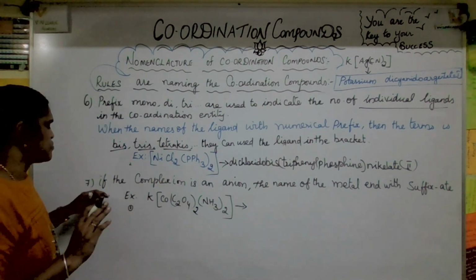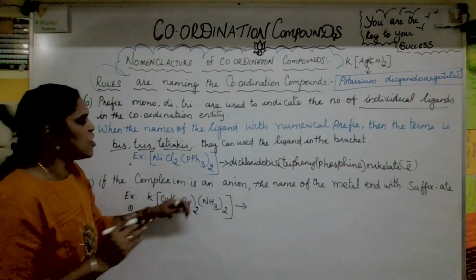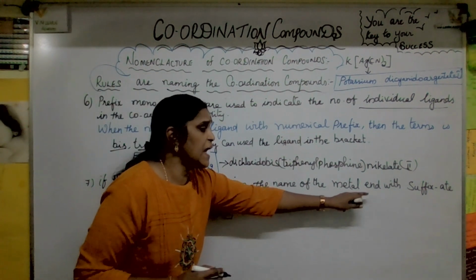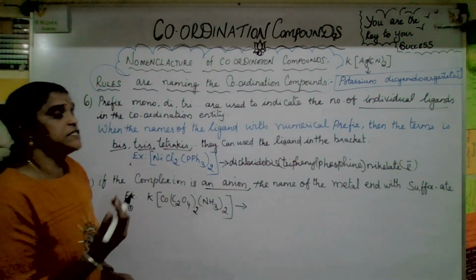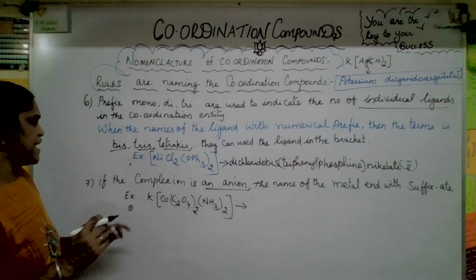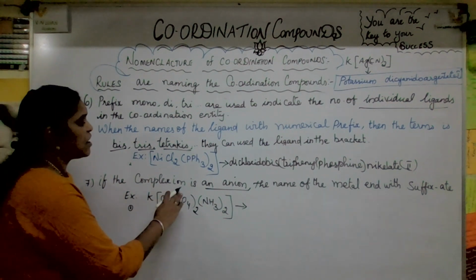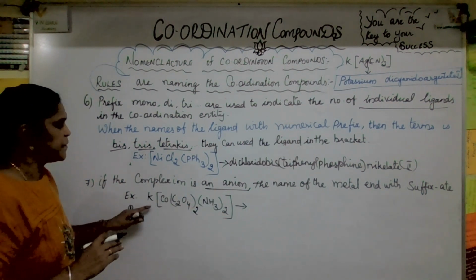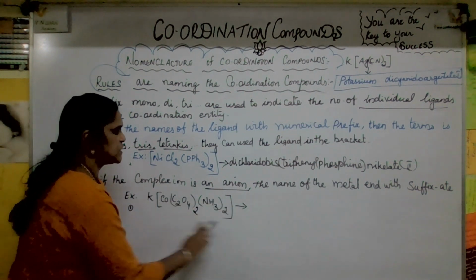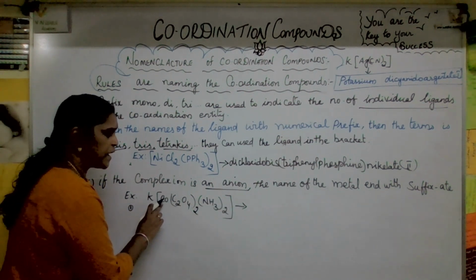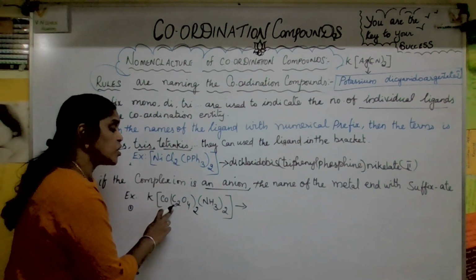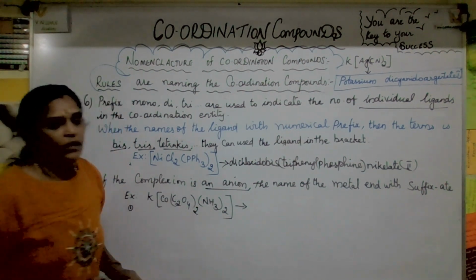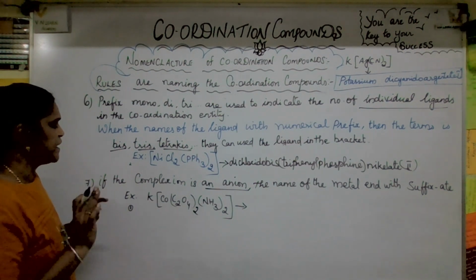Okay, now next one. If the complex ion is an anion, the name of the metal ion ends with what? The suffix ate. Now for example, you see potassium here, and in the coordination sphere cobalt is the central metal ion, oxalate ion is there, and amine, that is an ammonia compound, is there. Now how will you give the name for it?